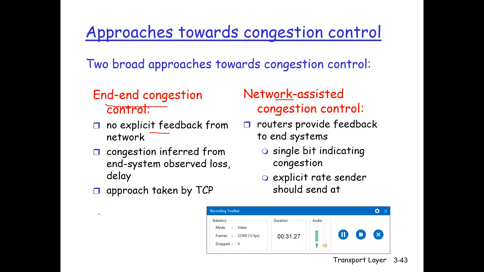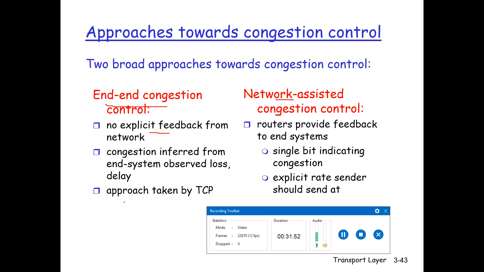Or if the sender is receiving duplicate acknowledgement or no acknowledgement during the timeout period, the sender can sense that there is a congestion in the network. So it is the responsibility of the end systems to infer the congestion on the network based on the packet behavior.